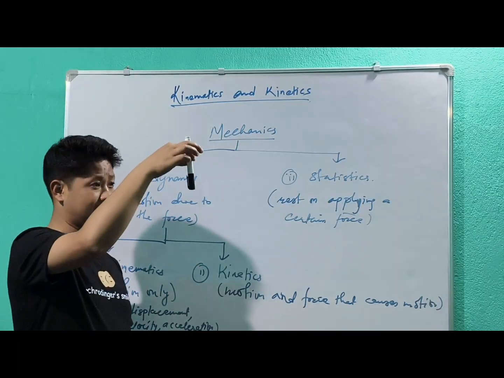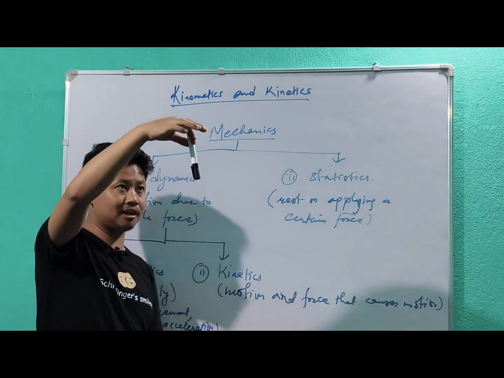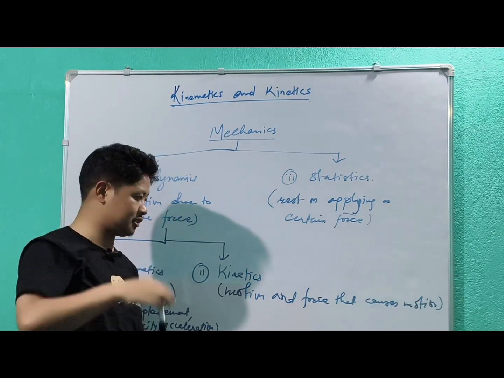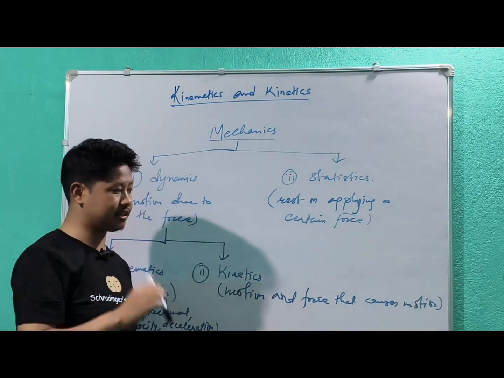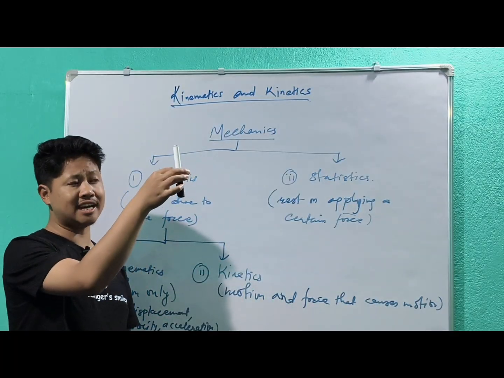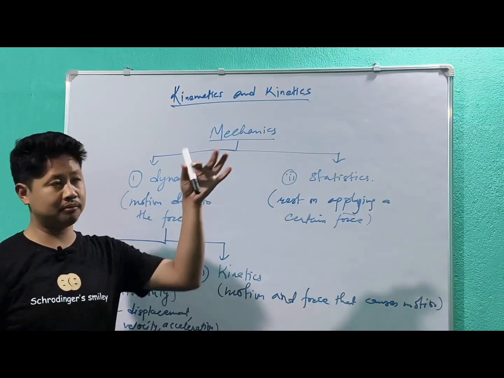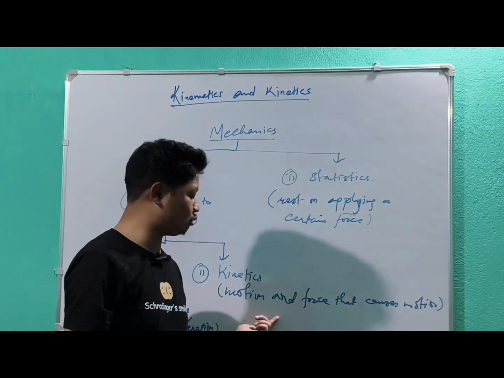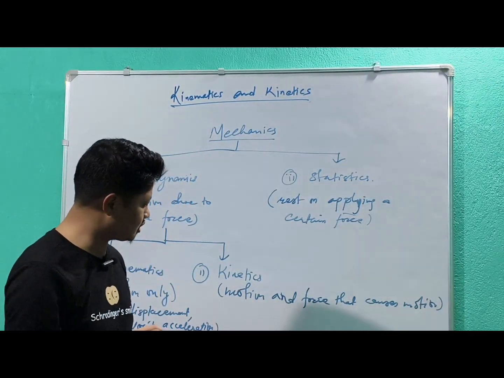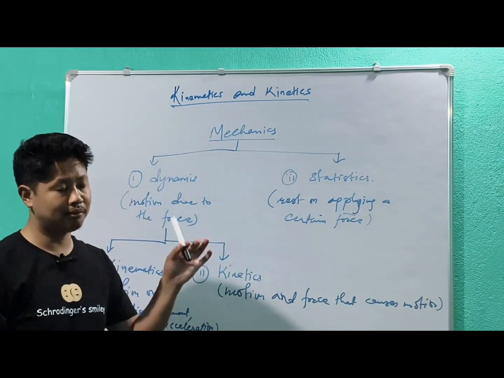Because as soon as I lift the marker from here, it will fall under the effect of gravity. So which force is acting on the marker? Exactly, the force is gravity, and instantly it comes under motion. So due to gravity, this marker comes under motion. Okay, so here we discuss the motion as well as the force that acted on the marker.